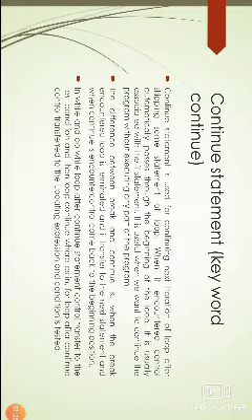So the next one is the continue statement. The continue statement is used for continuing the next iteration of the loop after skipping some statements of the loop. When it is encountered, control automatically passes to the beginning of the loop. It is usually associated with the if statement. It is useful when we want to continue the program without executing some part of the program.